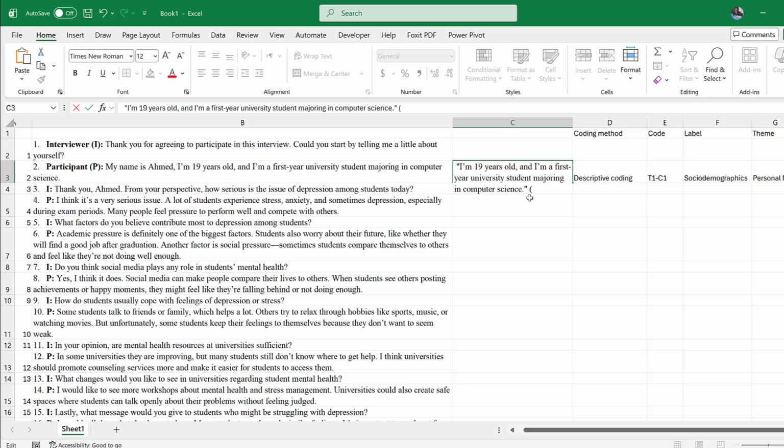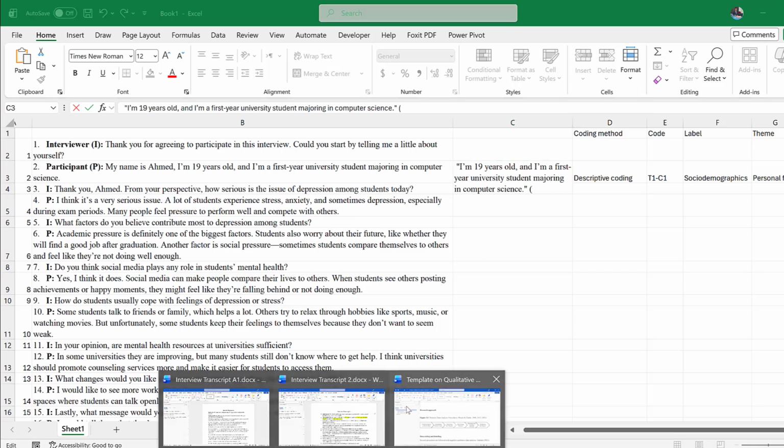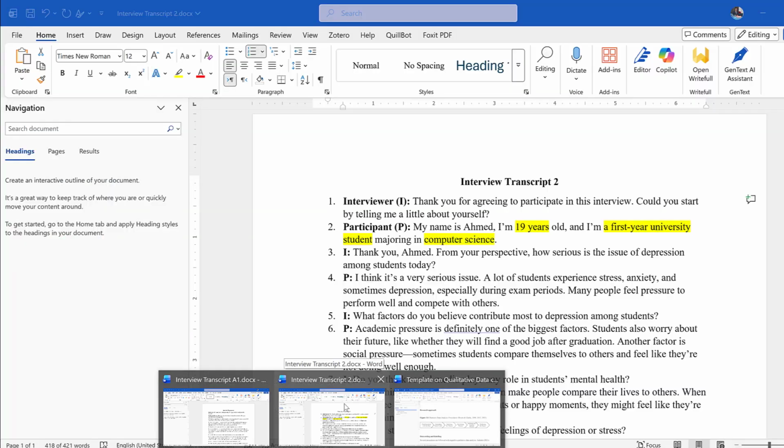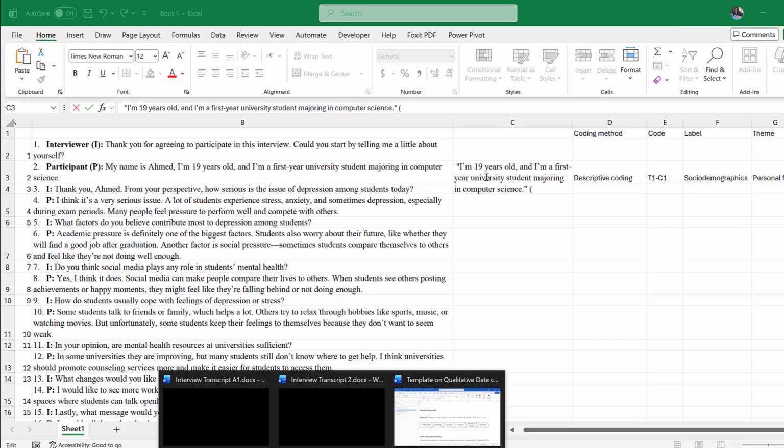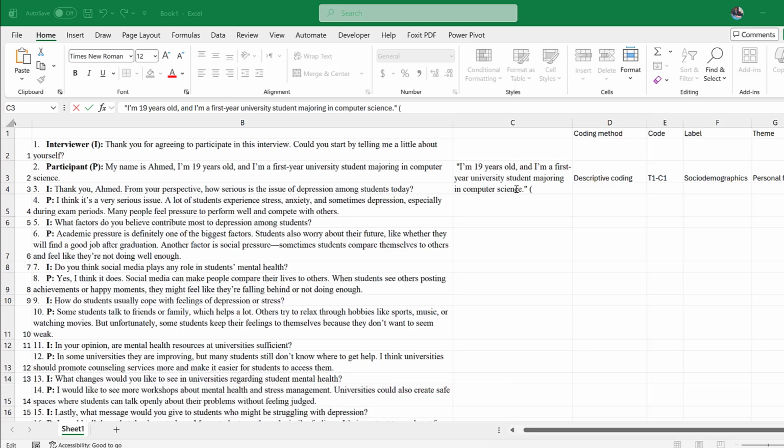Then I call it, for example, I2, or P2. I put it here, P2, and I put the line number, which is line 2.